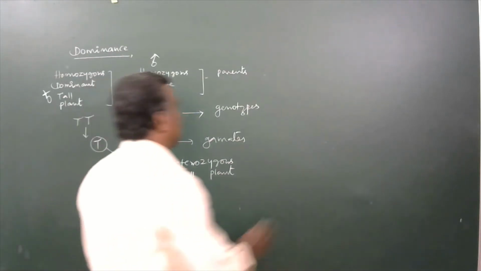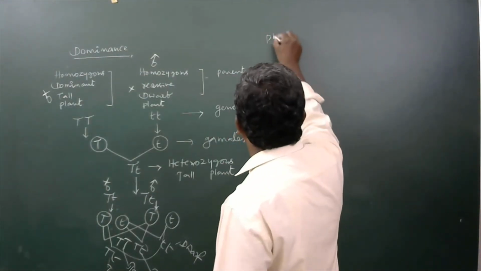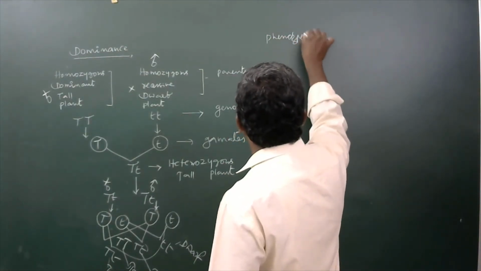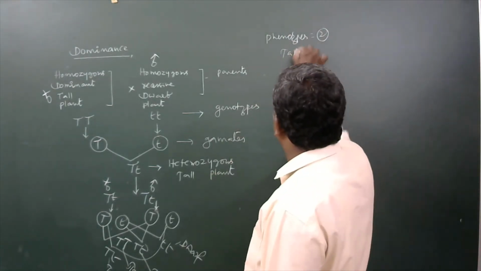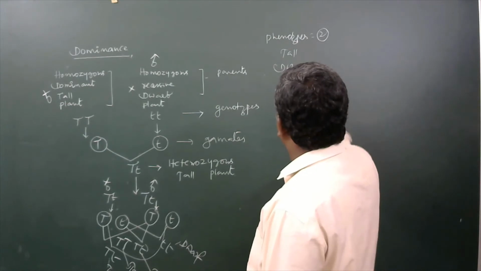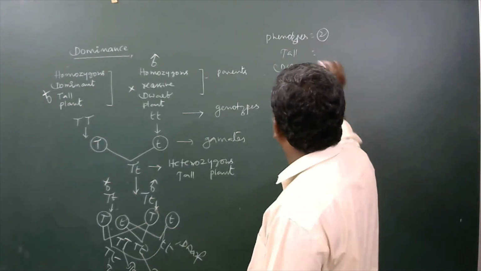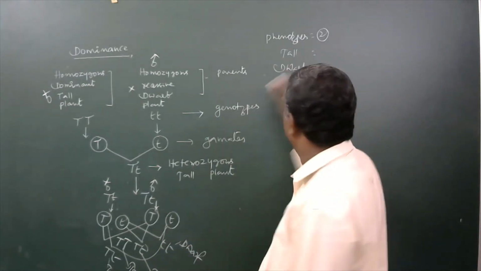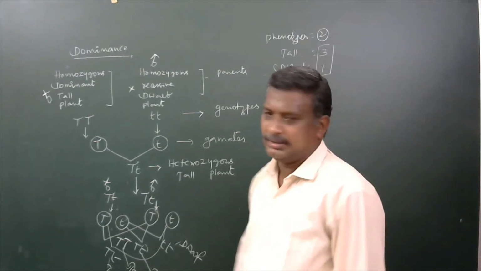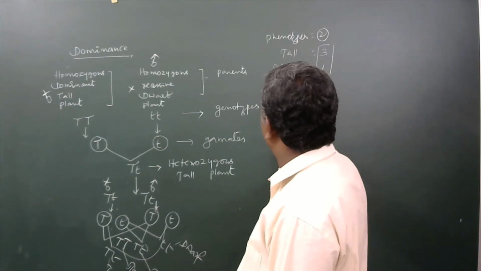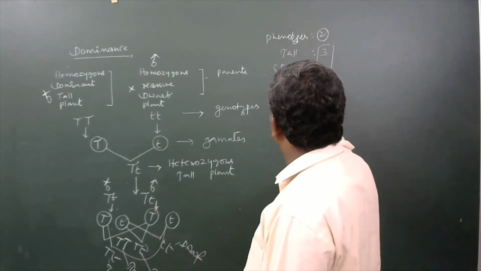Here we have to remember how many phenotypes are here. Phenotypes are 2 in number, tall and dwarf. How many dwarf are there? Only one. How many tall are there? 3 are there. So 3:1 will be the phenotypic ratio. And what will be the genotypes? How many genotypes are here?